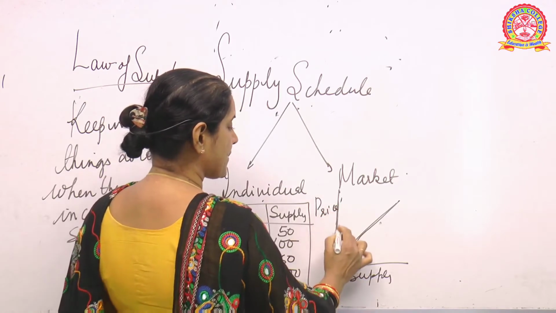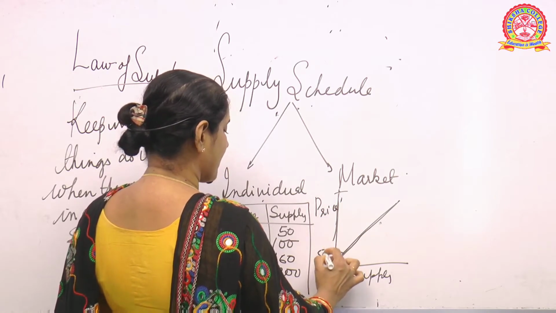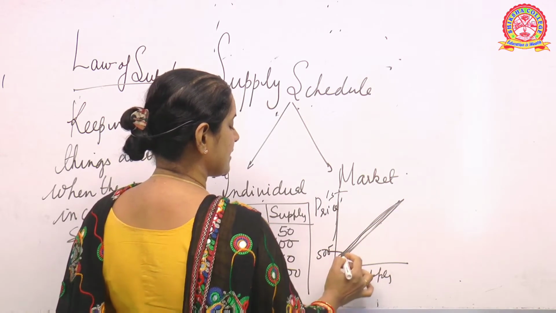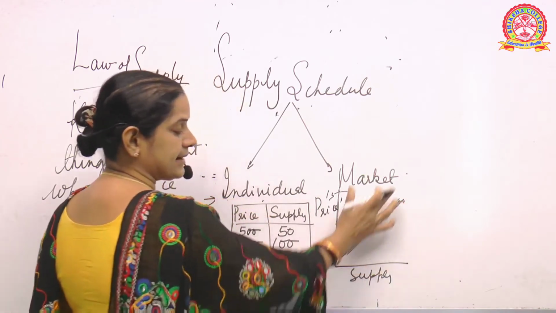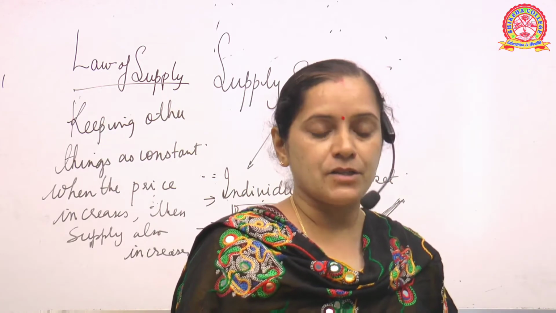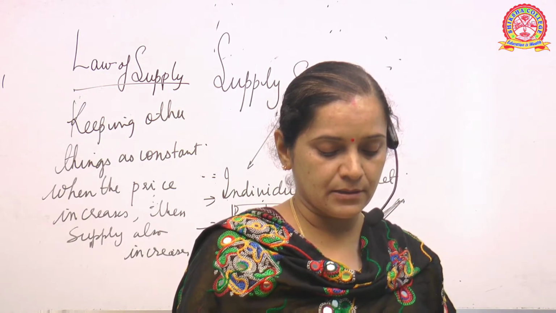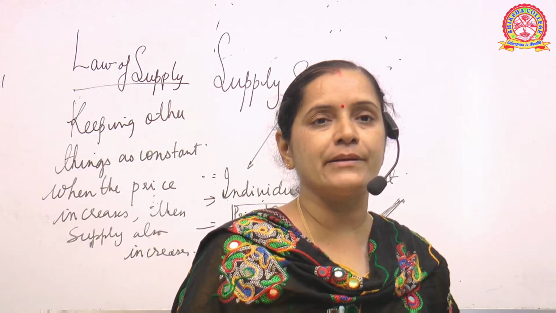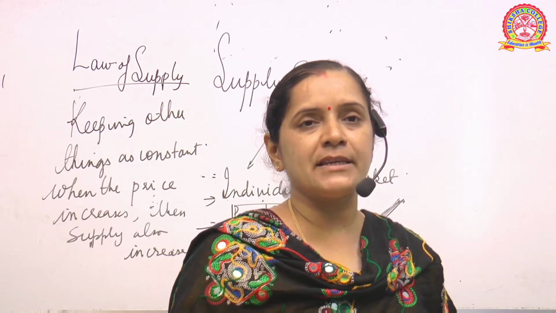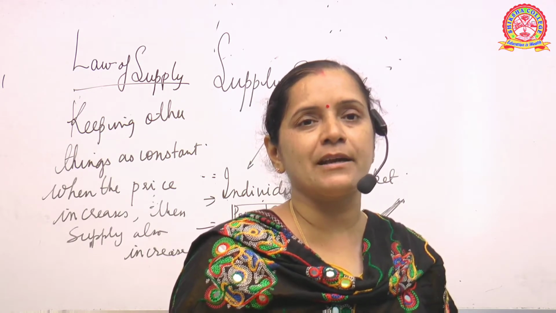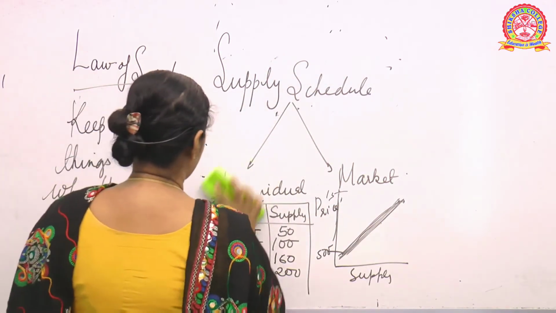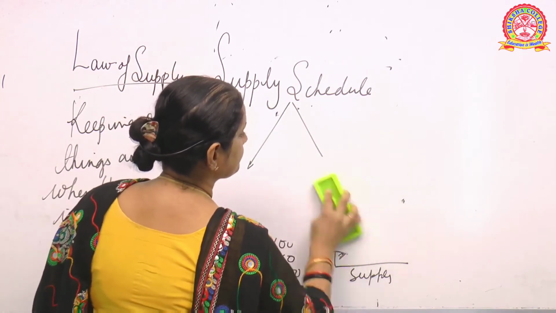So what happens here? Price is increasing from 500 to 1300, so supply is also increasing. So from left to right you will get an increasing line, a red curve. This is your individual schedule. It shows the various quantities of goods at different prices and how it impacts the supply of the goods. Is it clear? So we have seen in the individual schedule that when the prices of the commodities increase, the supply gradually increases. This is what the law of supply actually states.